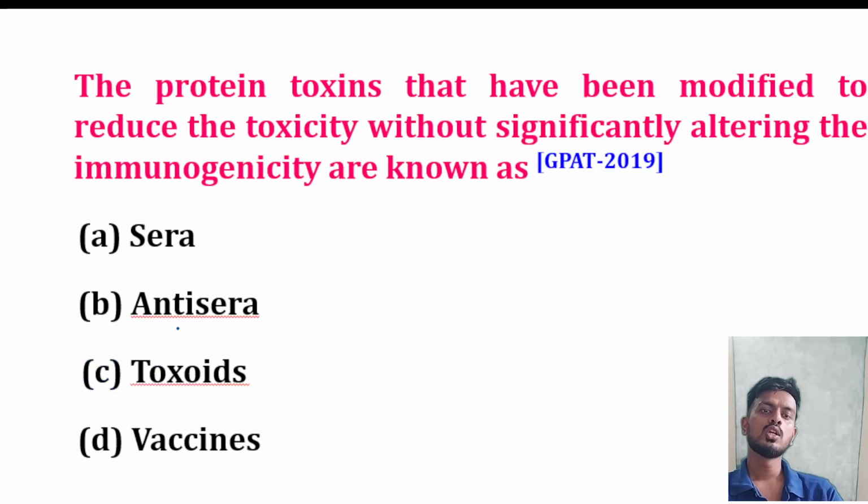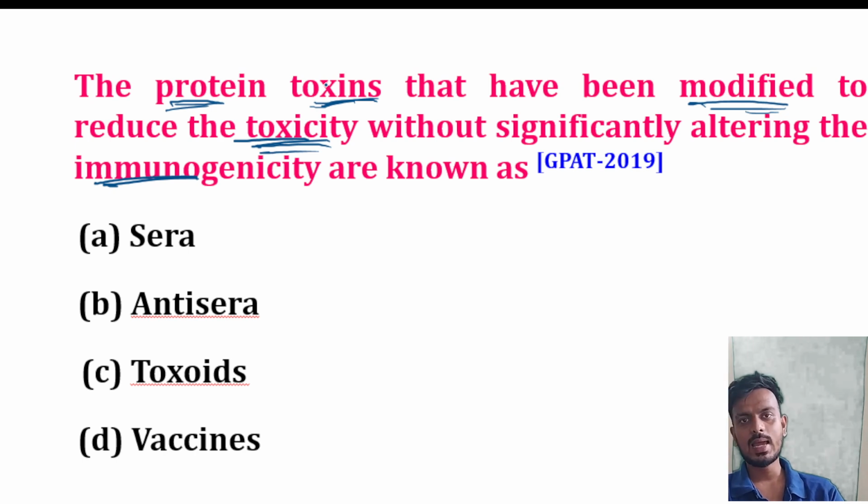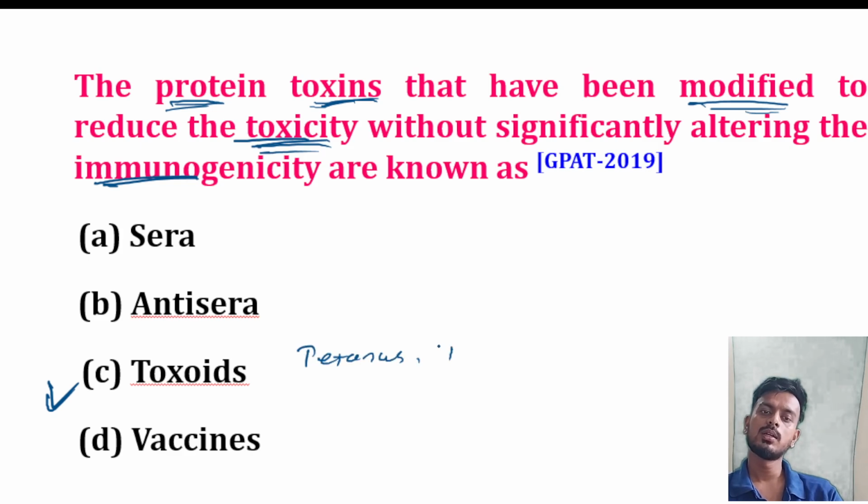Move to the next question. A protein toxin that has been modified to reduce its toxicity, without significantly altering its immunogenicity, is known as what? It is a protein toxin that has been modified to reduce the toxicity but retains the capacity of immunogenicity. We call it a toxoid. An example is tetanus toxoid, a typical example of toxoids.